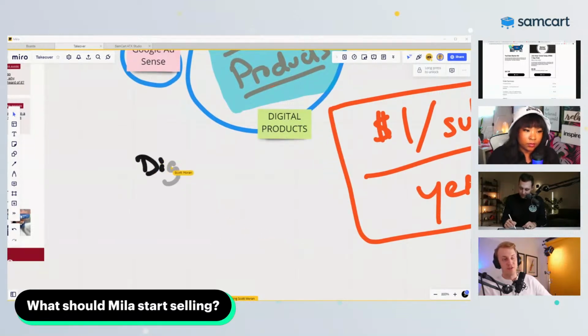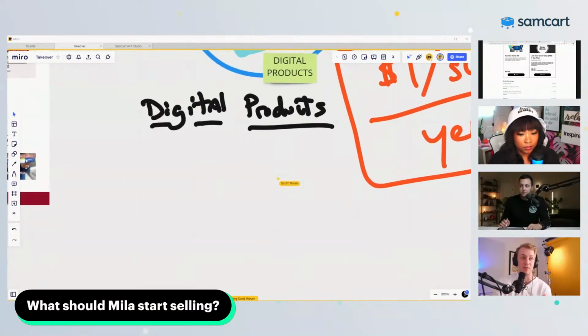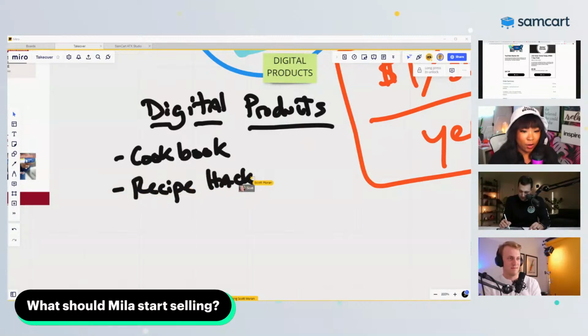Maybe we should explore the traditional cookbook. I think she's already kind of explored this, but maybe break down what goes into a traditional cookbook versus how we can make it into a digital product that is scalable and that you can have the most profit out of. So I'm thinking like a recipe hacking guide, because even though she takes other stuff and does it for you, maybe you're a little bit more advanced in the kitchen and you want to be like, okay, how do I take my grandma's famous pot roast and make it diabetes friendly? What are the steps that you take to think about the ingredients for that? That would be something that I feel a lot of people would go for.